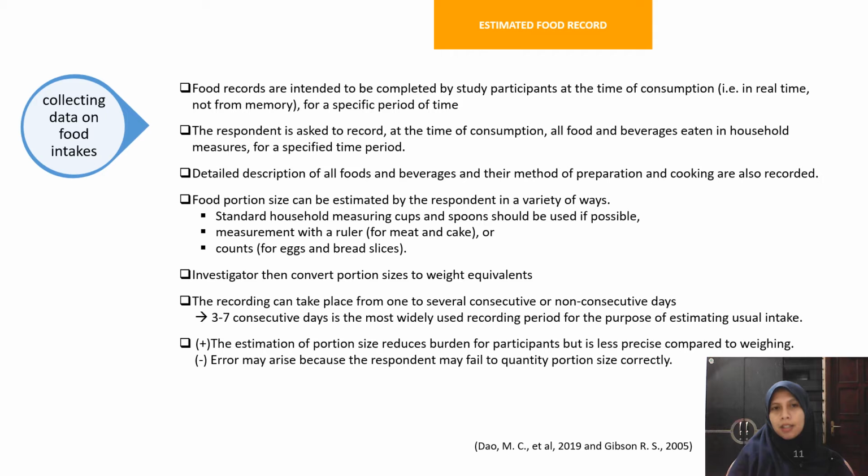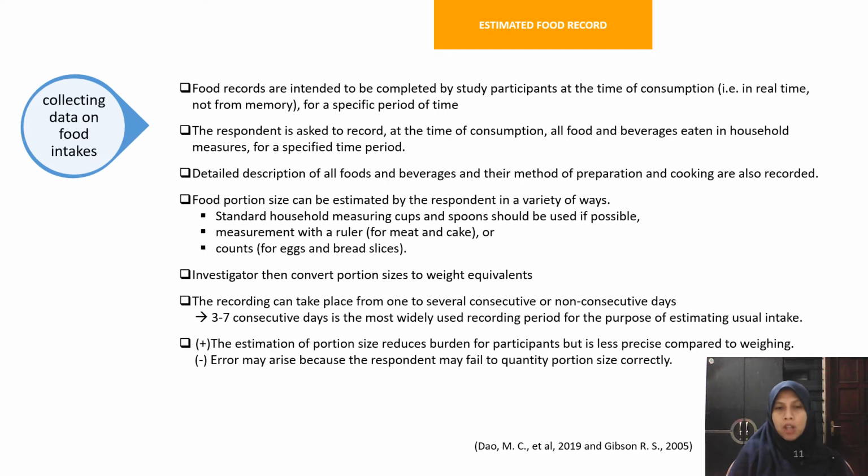The next method is estimated food record. Food records are intended to be completed by study participants at the time of consumption, in real time, not from memory, for a specific period of time. The respondent is asked to record at the time of consumption all food and beverage eaten in household measures for a specific time period.